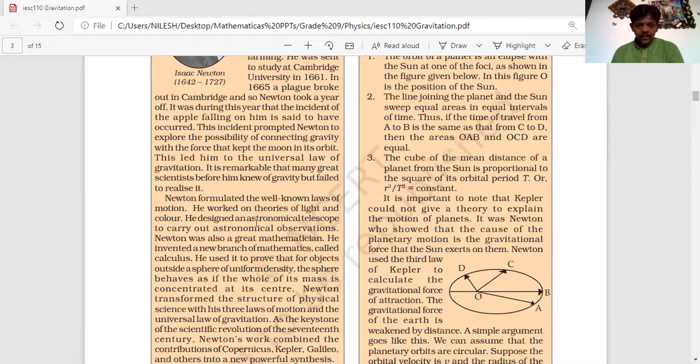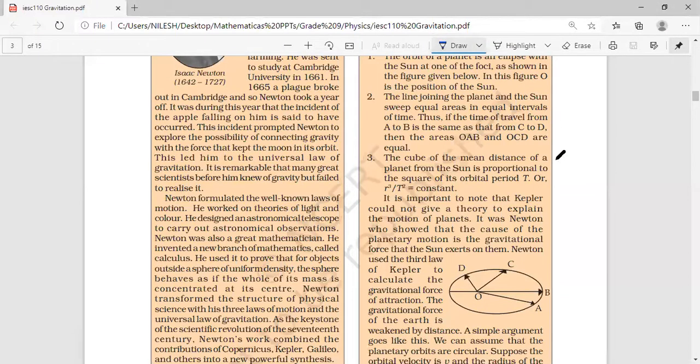Means here, if the distance between earth and sun is say 6.6 into 10 raised to 6, and the time period required is 365 days, then 6.6 into 10 raised to 6 whole cube is proportional to 365 square. Cube of the distance is proportional to square of the time.